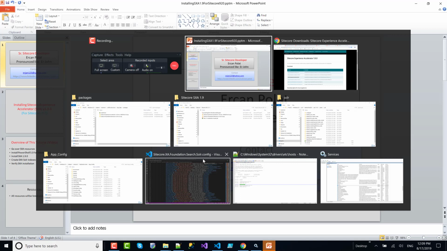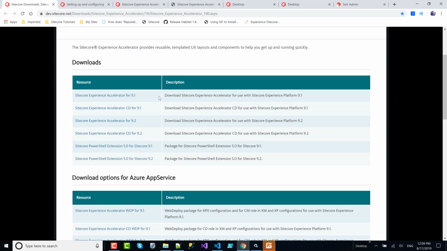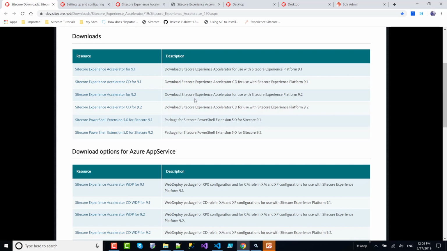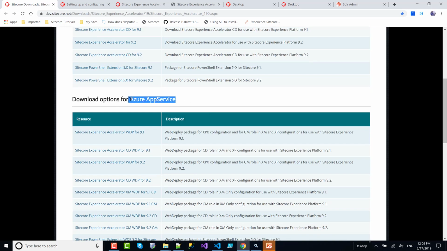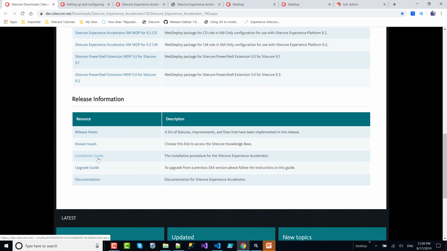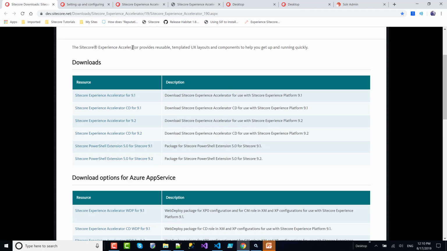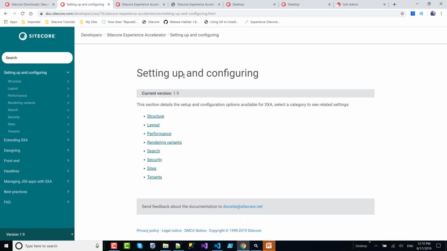So let's go first to documentation. This is the Sitecore Experience Accelerator 1.9 main documentation site. You can find all the downloads for different versions and different servers, like if you want to download CD 9.2, or for Azure App Services, release information. We will use the installation guide, and I will come back in a second to this documentation. But here is the main documentation. If you want to really learn everything, it looks really comprehensive.